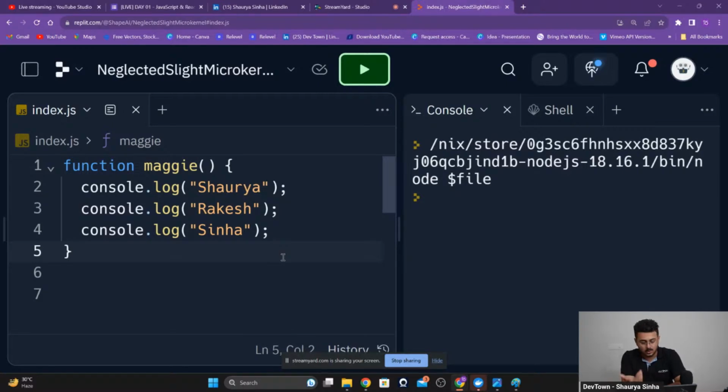If anybody knows the answer, call the function. Okay, many of you guys are saying call the function. What is this calling the function? So please try to understand here, you have just declared the name of the function. You have just declared what this function contains. You have defined the function itself.